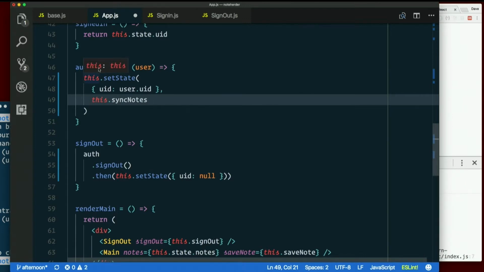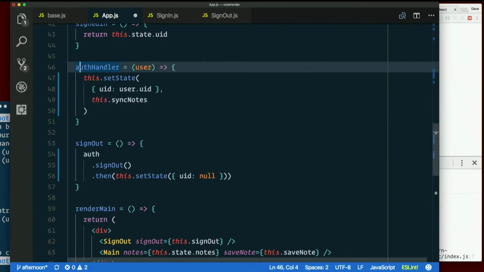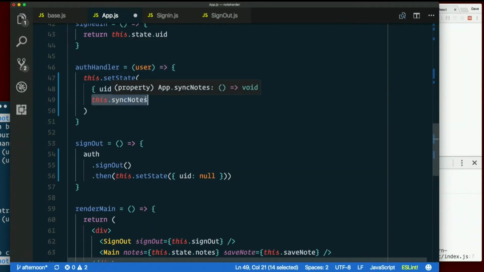And auth handler happens when we click sign in, right? After we successfully authenticate. It calls auth handler, which will then call set state, and when that finishes, it'll call this.syncNotes, and not before. Otherwise, we'll end up with null in our database, which doesn't really help us.